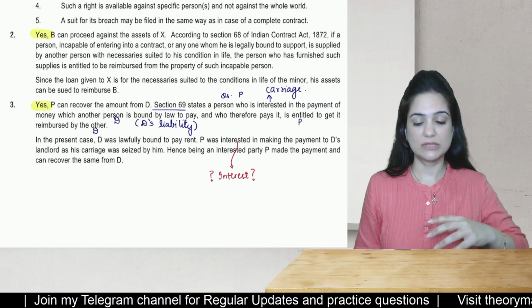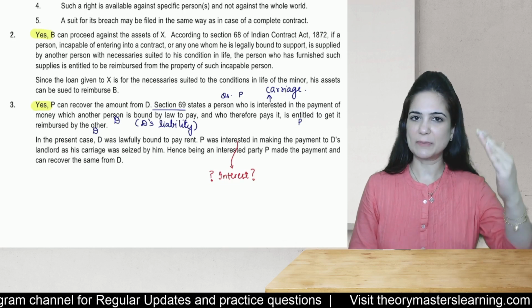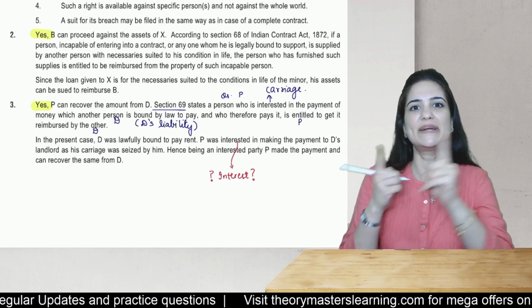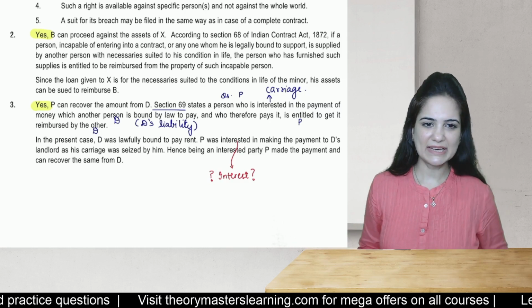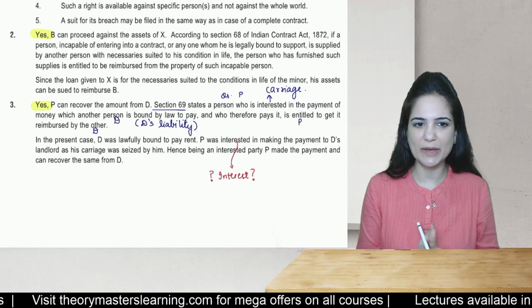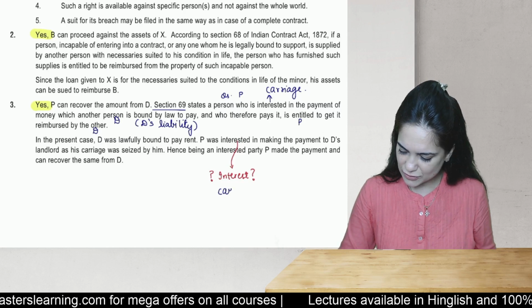Now don't start with the solution. First, you have to explain the provisions and then arrive at the solution. How to do that? Tomorrow we will be discussing that in our live session. In the present case, D was lawfully bound to pay the rent. P was interested in making the payment. What was his interest? Yes, his interest was the carriage.